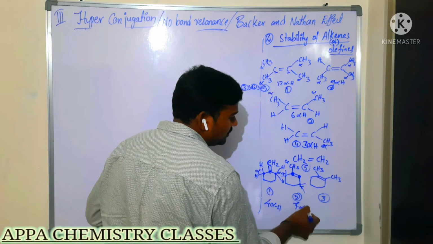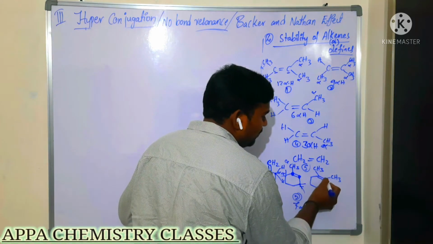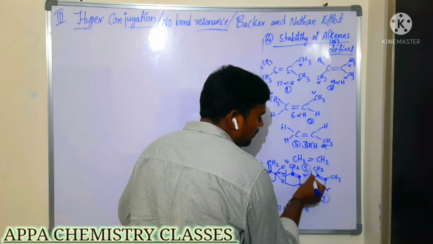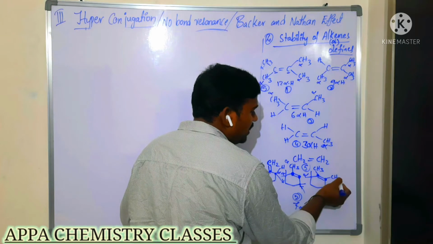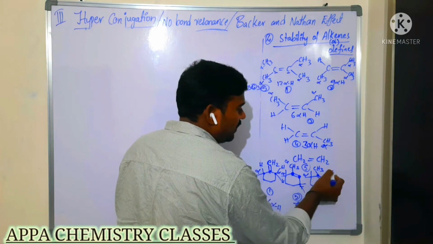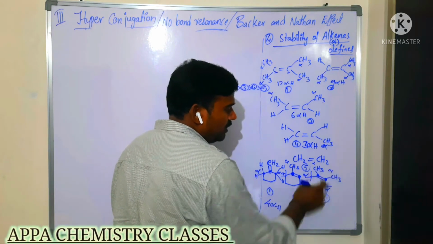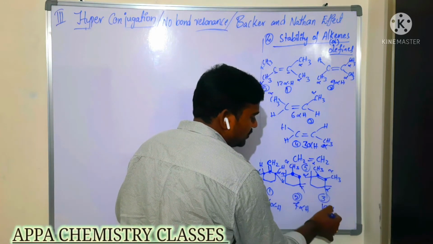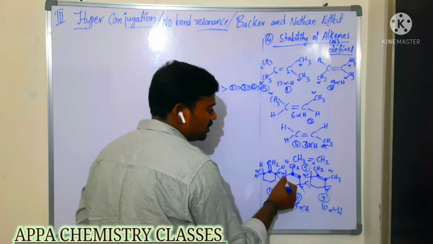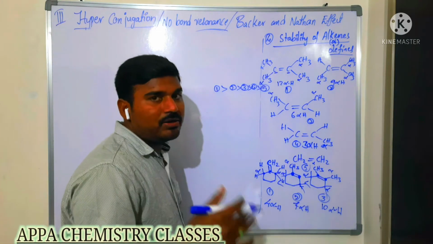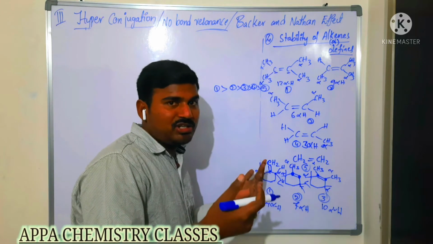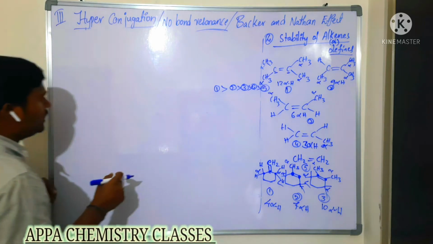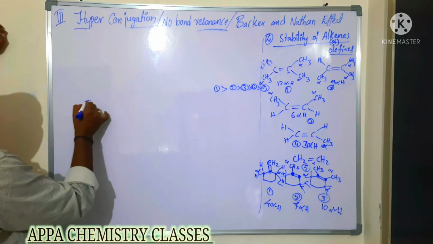Now in this case, this is the double bonded carbon, so it is an alpha carbon, it is also an alpha carbon. Here 2 hydrogens, here 2 hydrogens. Here 3, 3, 6 hydrogens on the alpha carbons. So 6 alpha hydrogens plus 2 plus 2, that is total 10 alpha hydrogens. Is that clear? Which is more stable? The more the number of alpha hydrogens, the more the number of hyperconjugative structures, the more its stability. Is that clear?